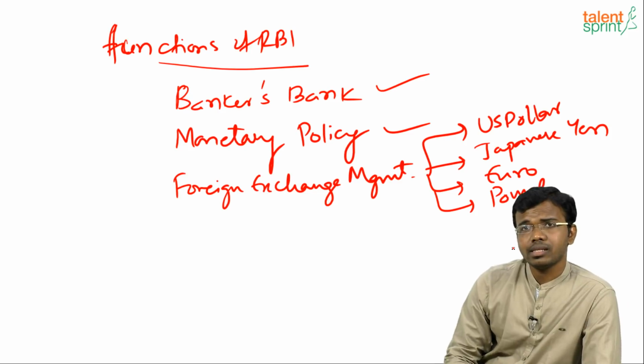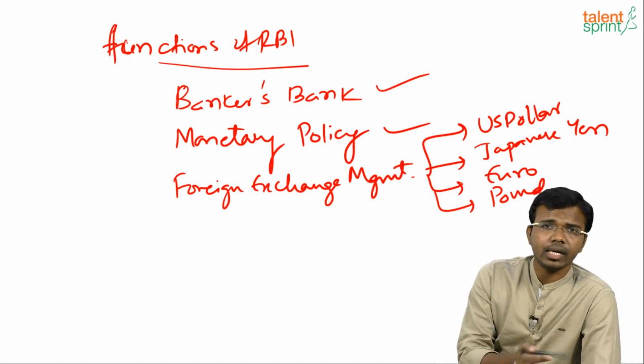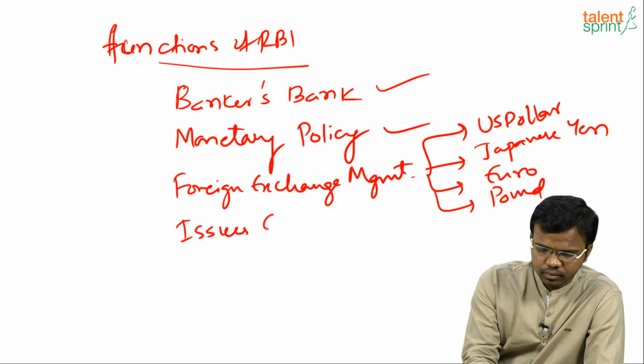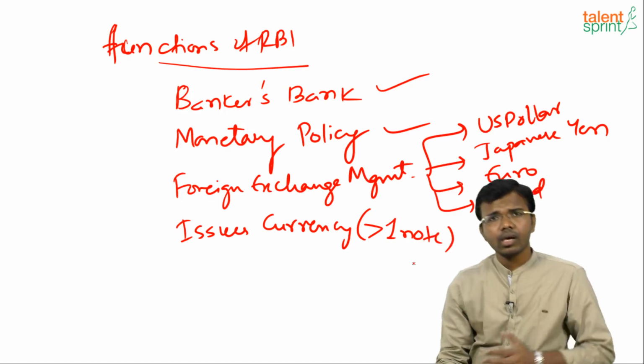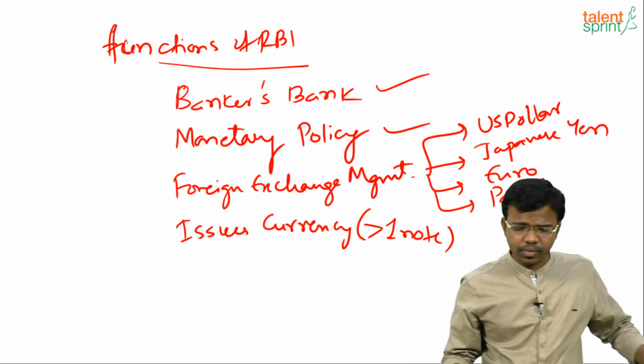We can exchange these 4 currencies with RBI, as they are maintained as foreign currency assets. It also issues currency: all notes above 1 rupee are issued by RBI, while all coins and the 1 rupee note are issued by the Finance Ministry.